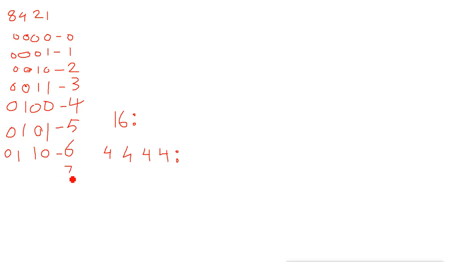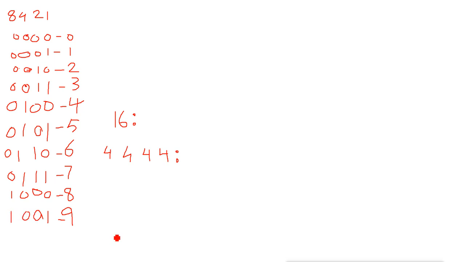For 7, you get 1, 2 and 4, which is equal to 7, and the last one remains 0. For 8, the first three are 0 and the fourth one is on. For 9, the first bit is on and the last one is on, and you get 9.